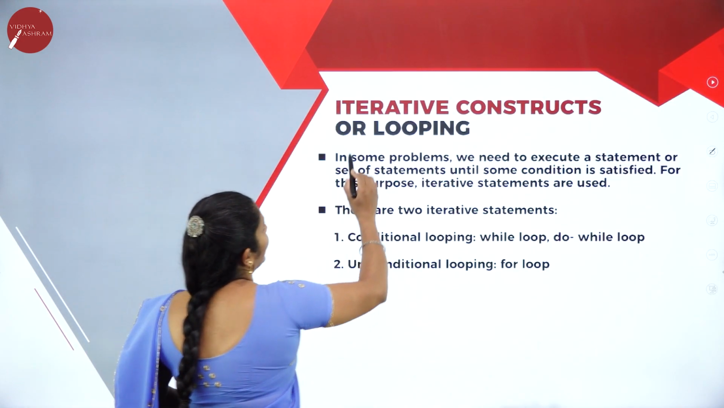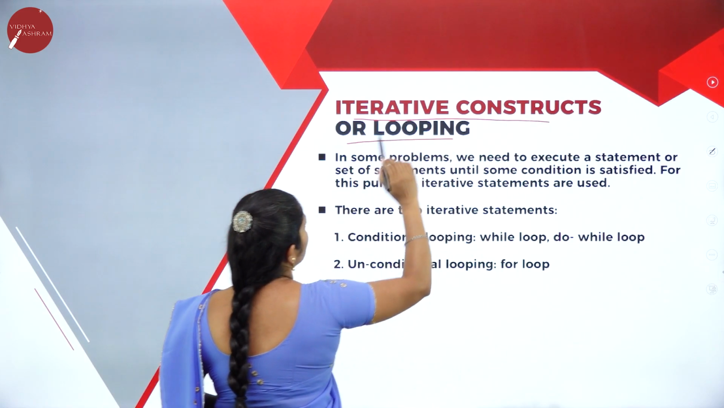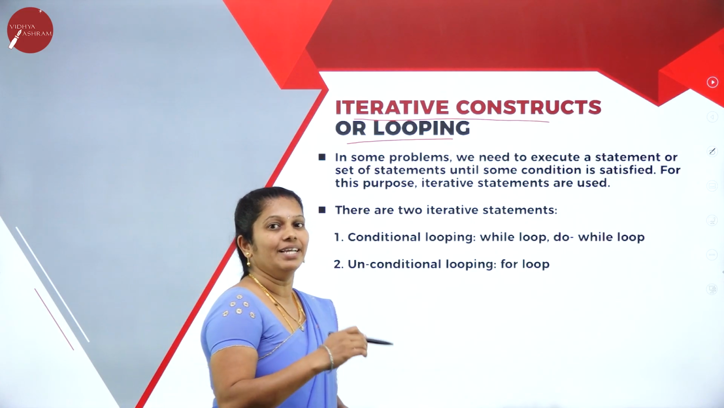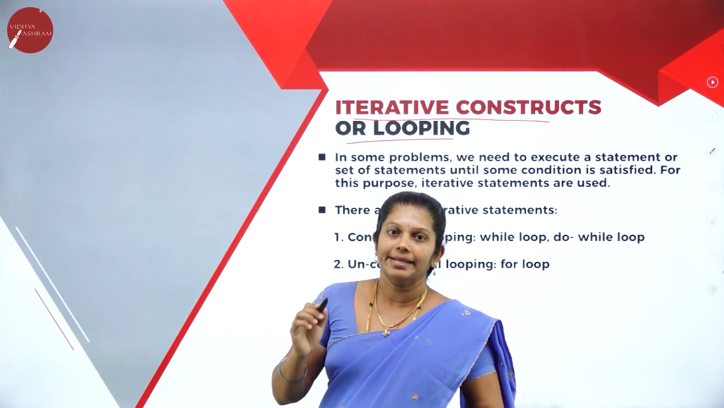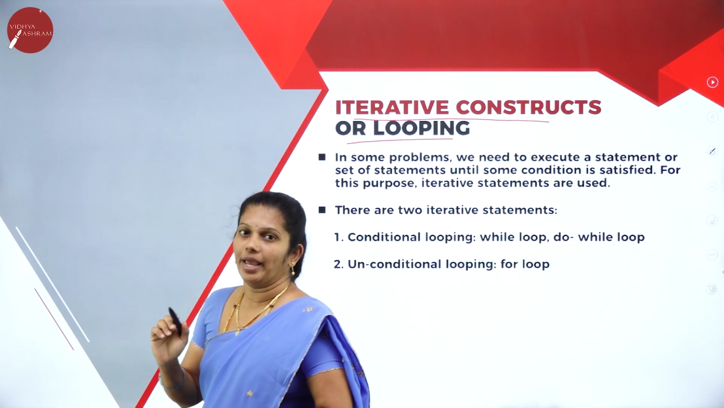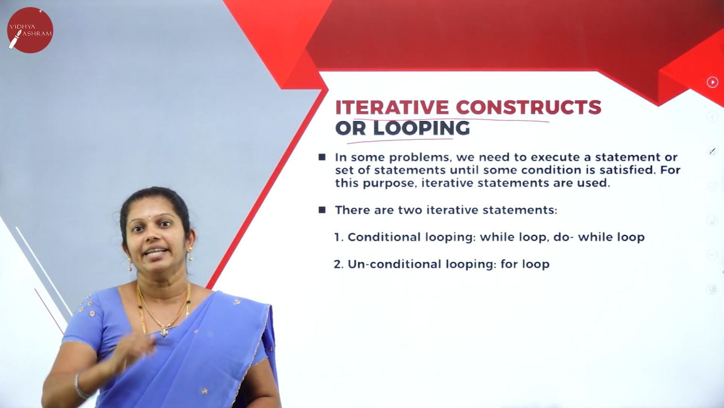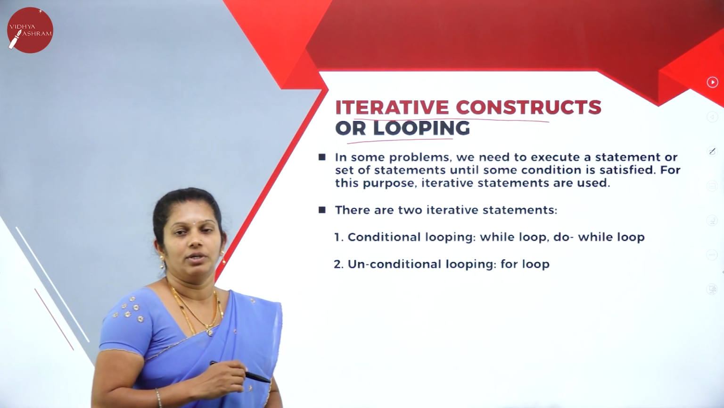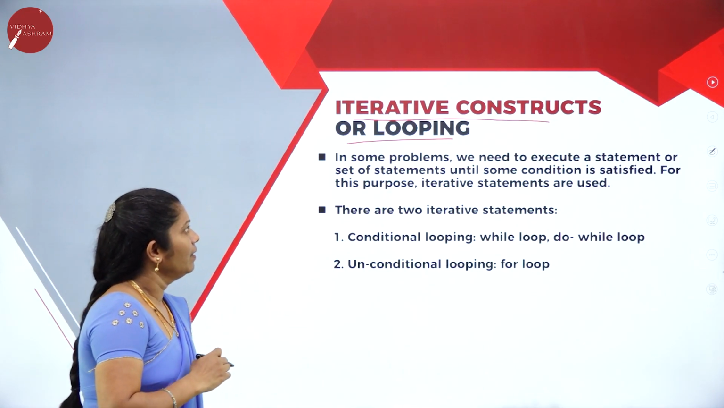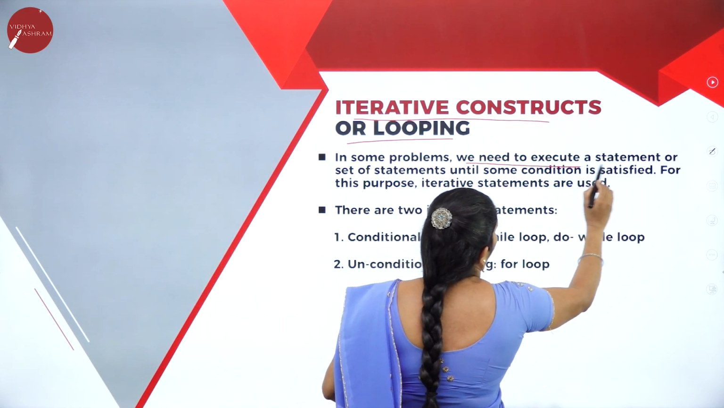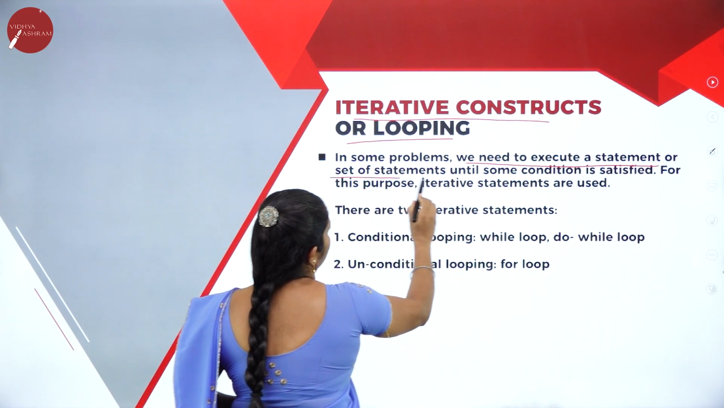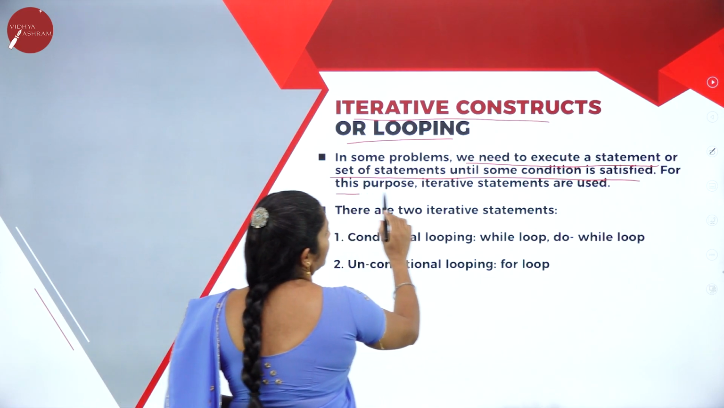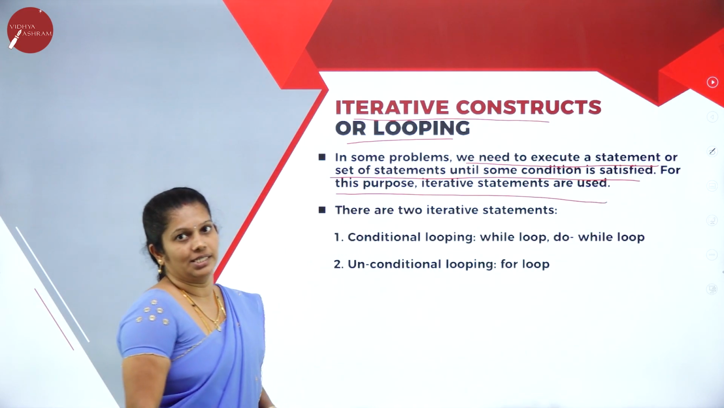The first one is the iterative construct, or we can say looping here. What do you mean by iterative? Iterative is nothing but repetition. It is the ability of the programming language to execute some statement again and again. When you want to execute some statement repeatedly, that statement can be called an iterative statement. In some problems, we need to execute a statement or a set of statements until some condition is satisfied. For this purpose, iterative statements are used.